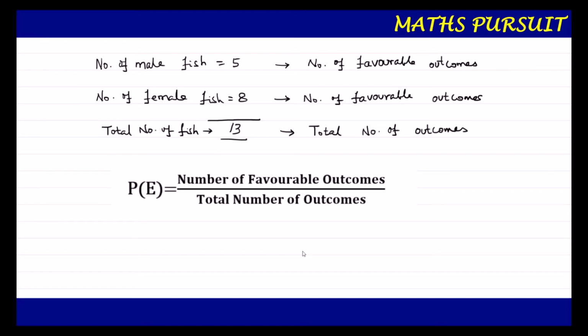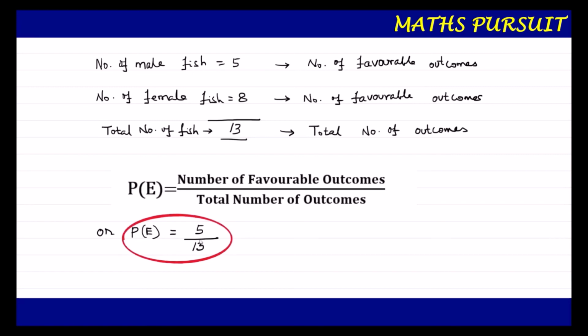So in case of male fish, we are focusing here on male fish. I can write probability of an event here is equal to number of favorable outcomes, which is 5 for male fish, upon total number of outcomes, which is 13. This is the probability that a male fish will be picked up by the shopkeeper. The probability of the event is 5 upon 13. Hope guys you understood this.